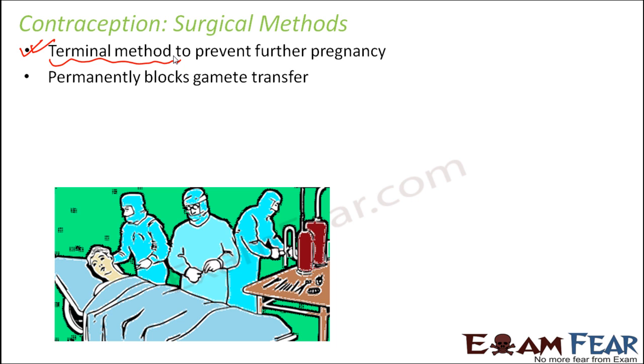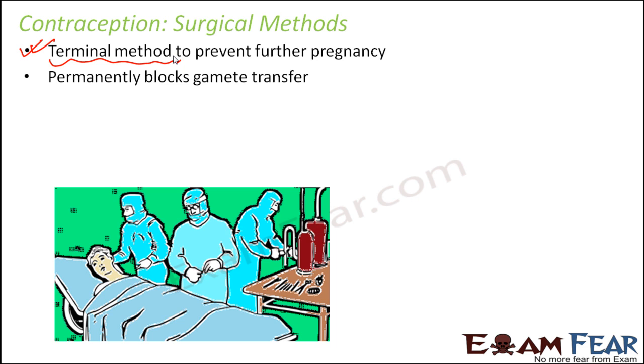It permanently blocks gamete transfer. Once this surgery is done, your gametes cannot be transferred thereafter. Gamete formation will still take place. Now this surgery can take place inside the body of a male. It can also take place inside the body of a female. What is done basically is that the path through which the gamete transfer takes place is blocked.